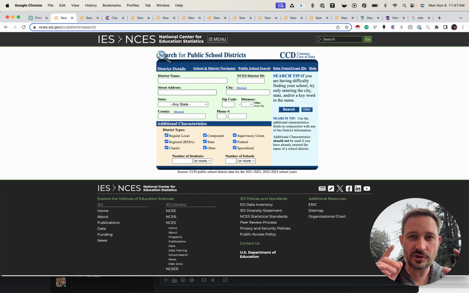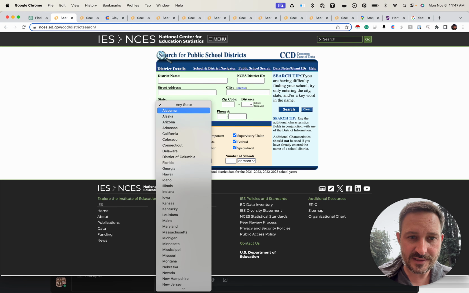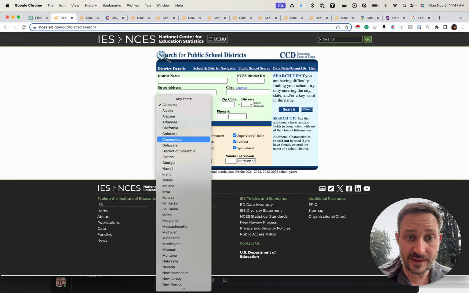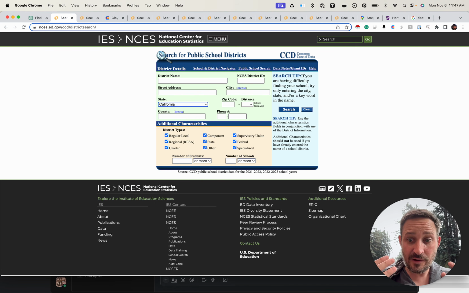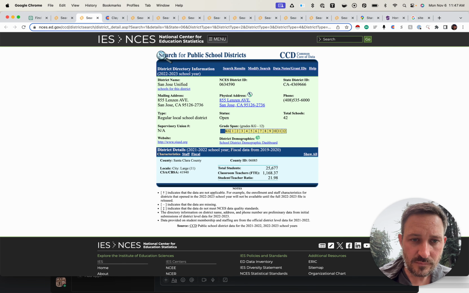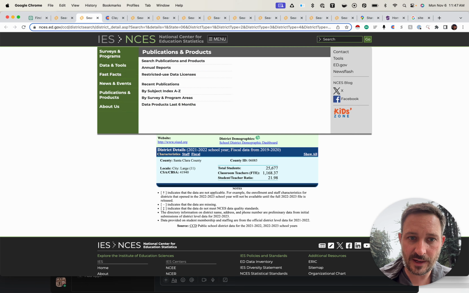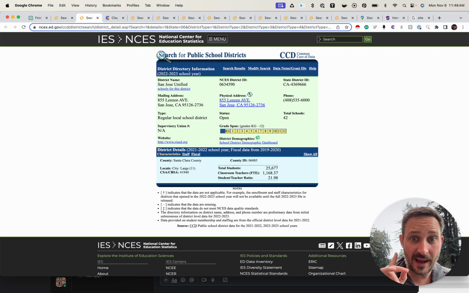And after much chagrin trying to find this page, I find this page. And now I am searching for school districts, which is what I want because I need to find a district and the associated websites, right? So first thing I did here is I started with California. And I started with California because I went to school in California and I have some context on California. So I know the school I'm looking for, a school I went to, and that will give me context to say, does this smell right. So that is the San Jose Unified District, right? It's like, okay, great. sjsu.org, great, I have their website.